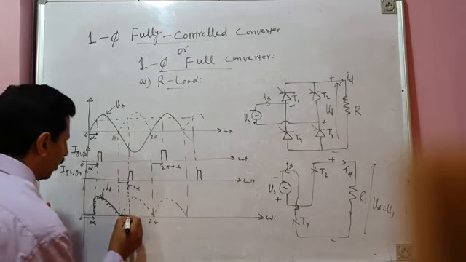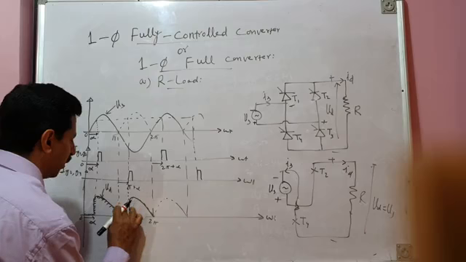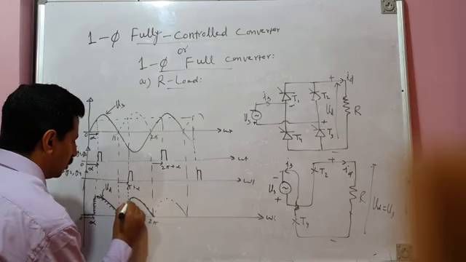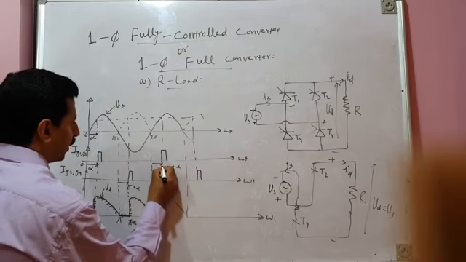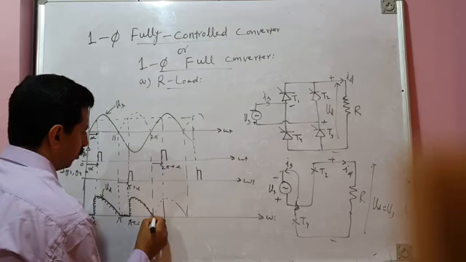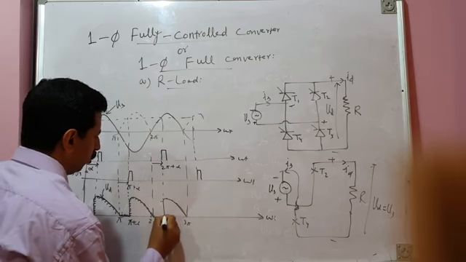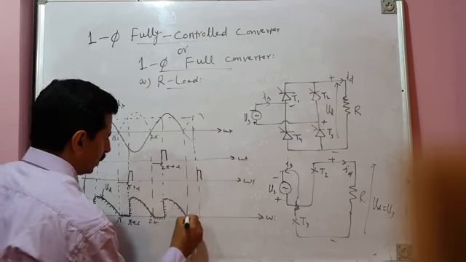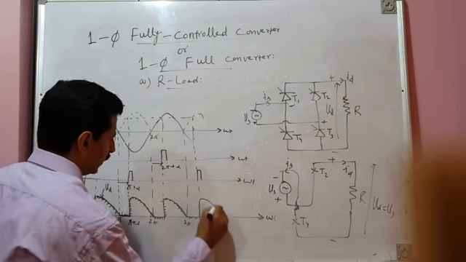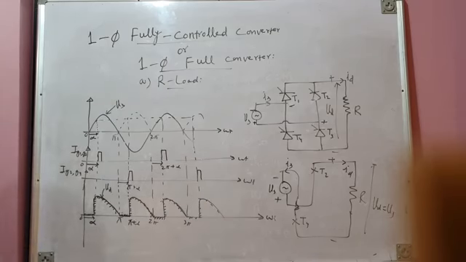Now, from pi plus alpha to 2 pi, your load voltage is the remaining segment of the positive half cycle of source voltage. So it is again positive, and then there is a repetition. From 2 pi to 2 pi plus alpha, load voltage is 0. From 2 pi plus alpha to 3 pi, load voltage is equal to the source voltage segment, and so on. So this continues. This is your load voltage waveform.